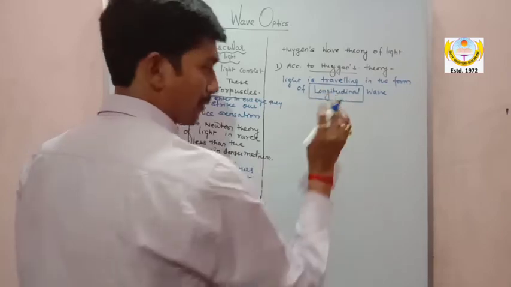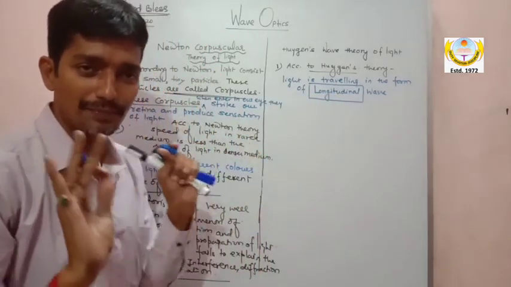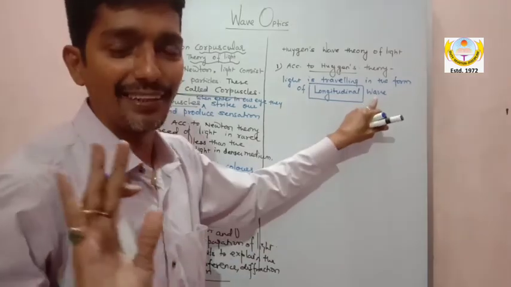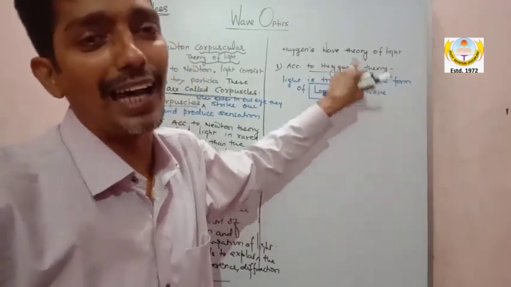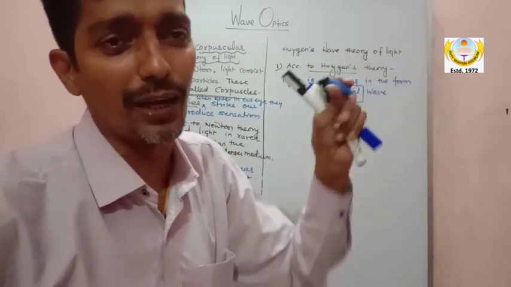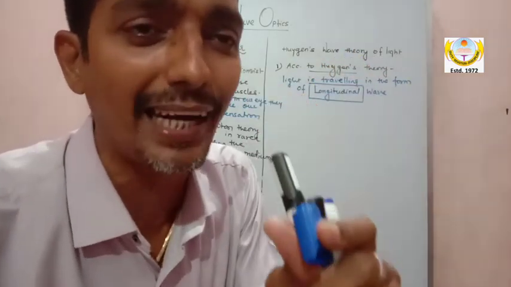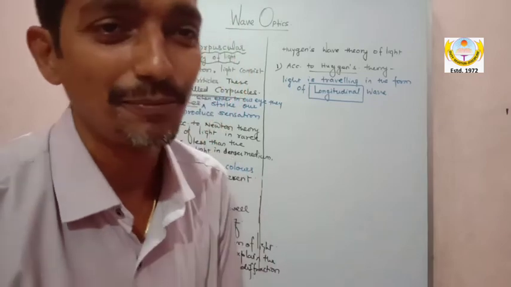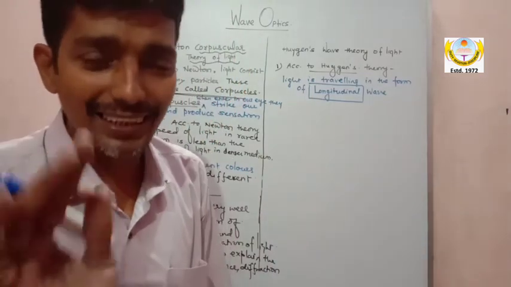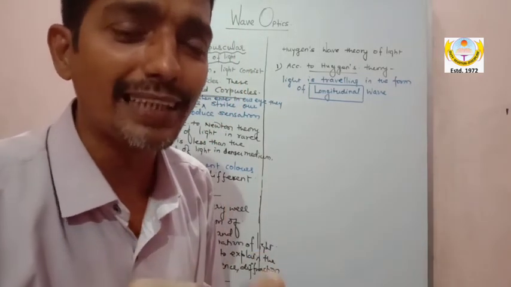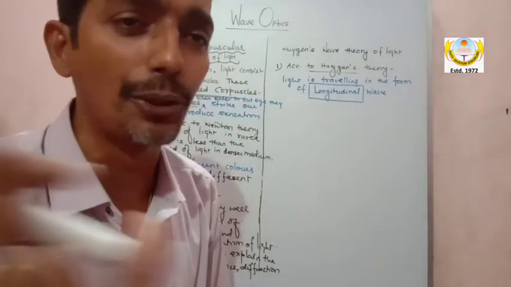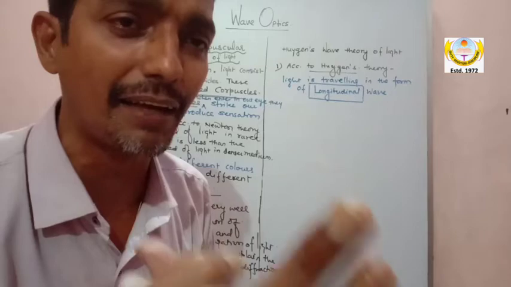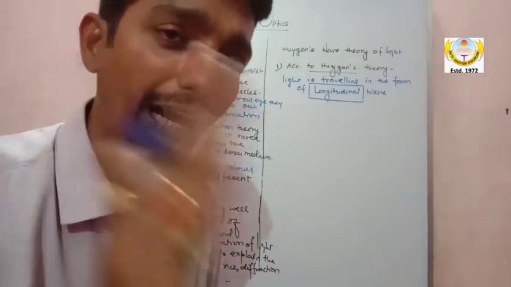Longitudinal wave, which is a wrong concept. Only "wave" is right, but it is longitudinal. Oh God, Huygens sir also had a problem understanding the wave nature of light. Huygens's theory could not give the answer for the wave nature of light.